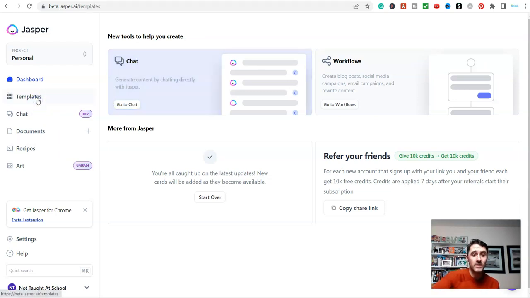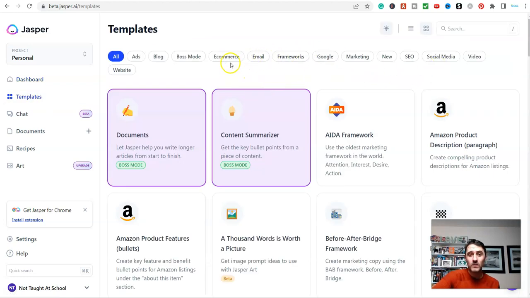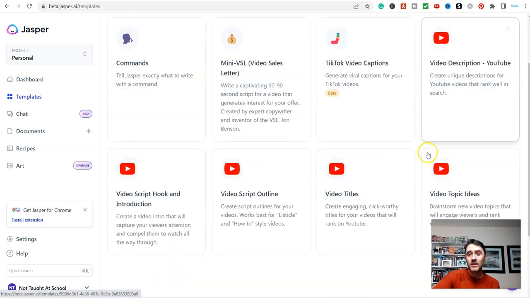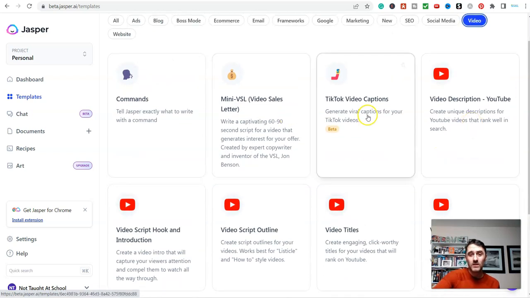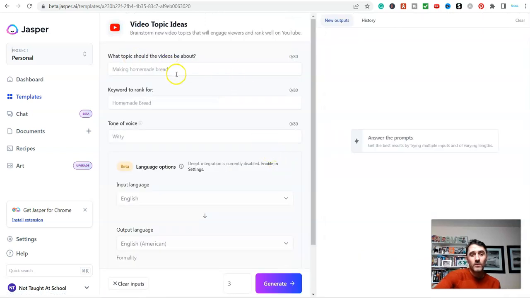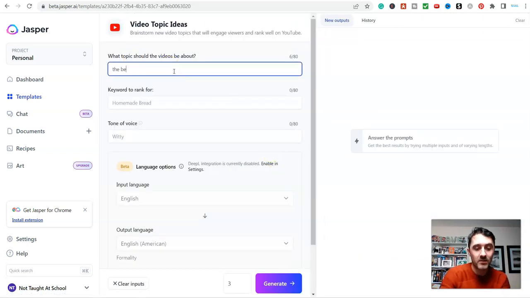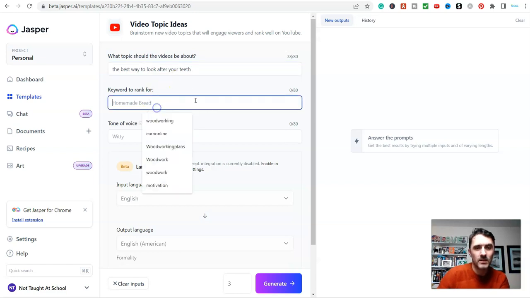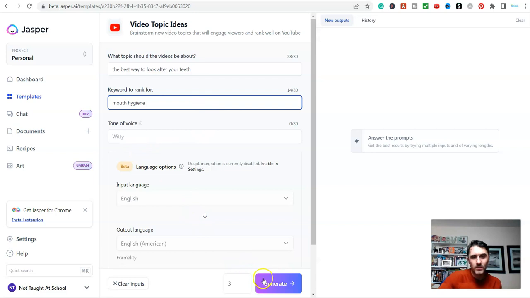So if I come down here to templates, click on, where's it gone? Video. Come over here, you can see, look, YouTube descriptions, there's video, TikTok captions, there is scripts and hooks, outlines, video titles, video topic ideas. So let's say if I click on here, what topic would the video be about? The best way to look after your teeth, like so. Keyword to rank for, I'm just going to type in, let's just type in mouth hygiene. I'm going really quickly for you, mouth hygiene. And I'm just going to come down here and click on generate.